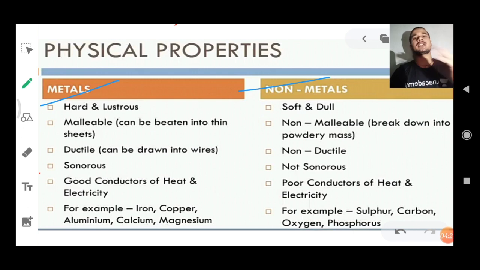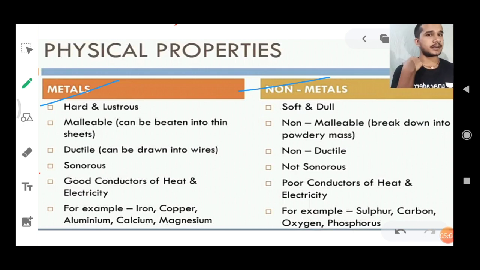Let me tell you the first property of a metal. The first physical property of a metal is that metals are hard and lustrous. What does it mean actually? It means that metals are hard. If we touch a metal, it will be hard in nature. That is a physical property of metal. And for non-metal, it is soft, very soft, like cotton clothes and woolen clothes. They are non-metals, and they are soft.